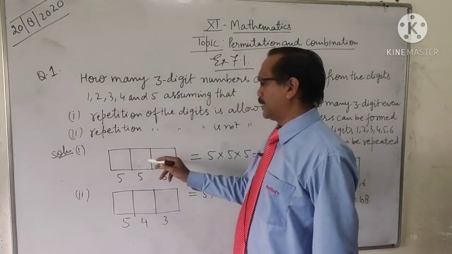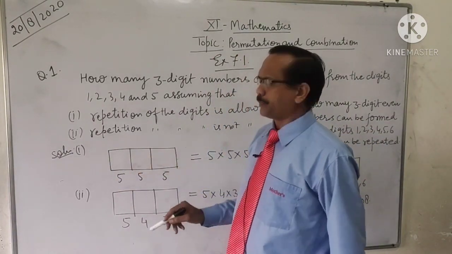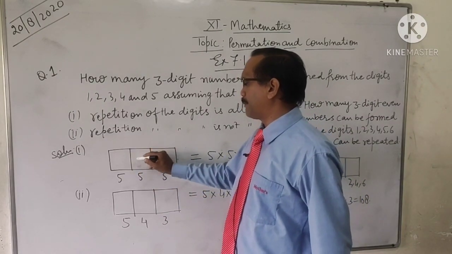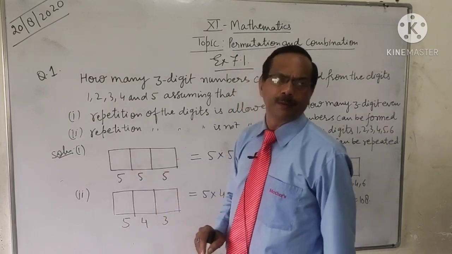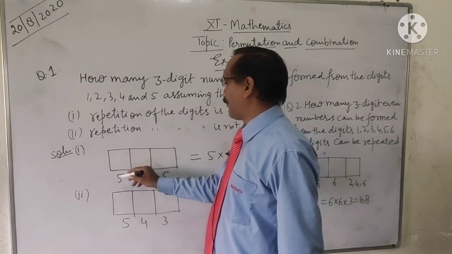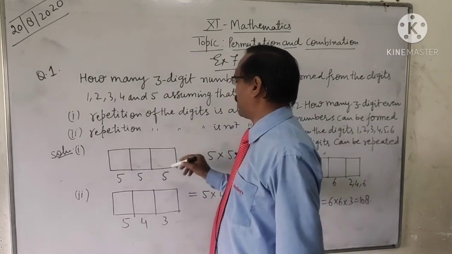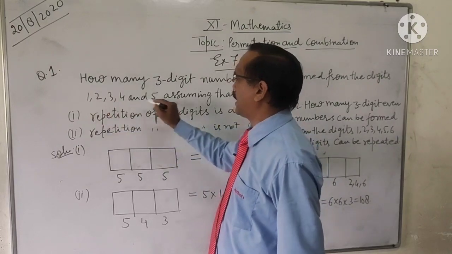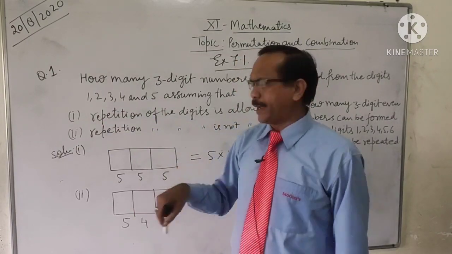Let us suppose there is a 3-digit number. So there is a unit place, a tens place, and a hundreds place. Now all the places can be filled in 5 ways because repetition is allowed. The unit place can be filled in 5 ways, we can take any number from 1 to 5.